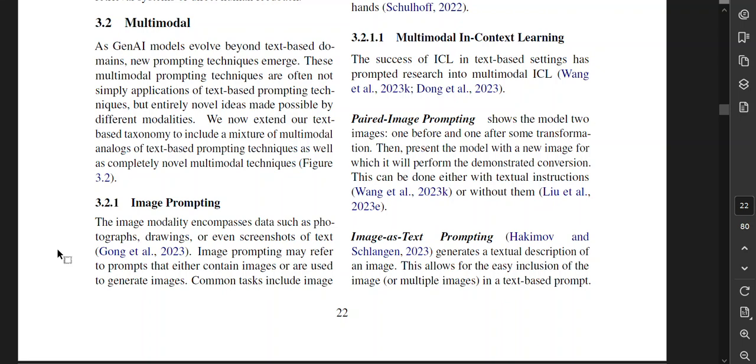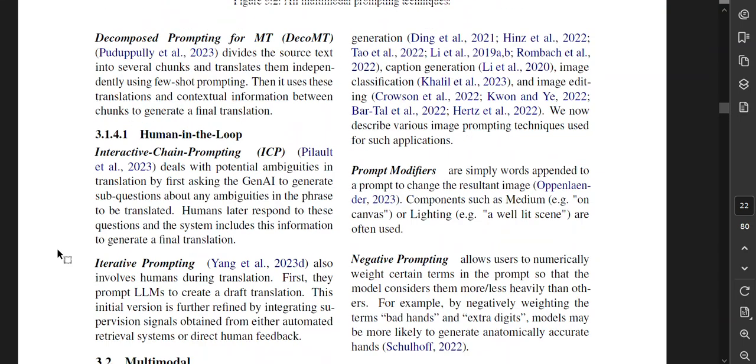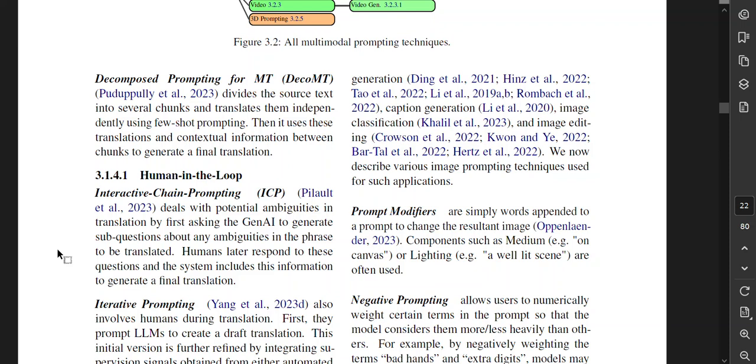Image prompting. The image modality encompasses data such as photographs, drawings, or even screenshots of text. Image prompting may refer to prompts that either contain images or are used to generate images. Common tasks include image generation, caption generation, image classification, and image editing. We now describe various image prompting techniques used for such applications.